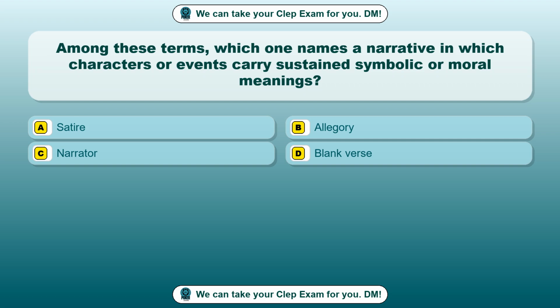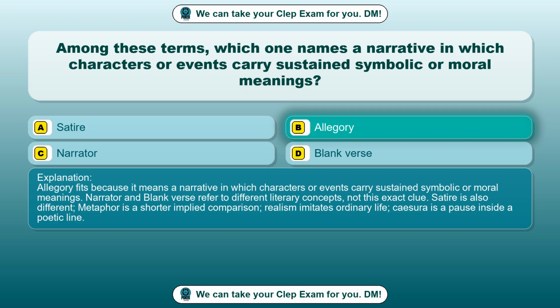Option A, satire. Option B, allegory. Option C, narrator. Option D, blank verse. The correct answer is option B, allegory. Allegory fits because it means a narrative in which characters or events carry sustained symbolic or moral meanings.